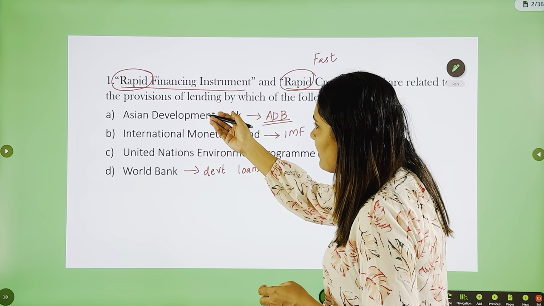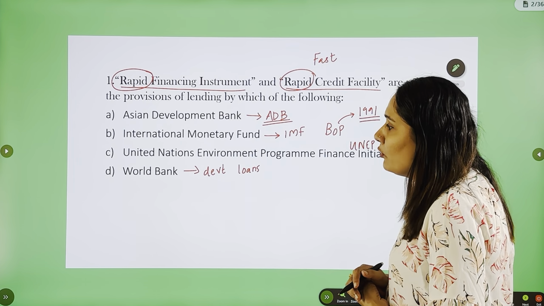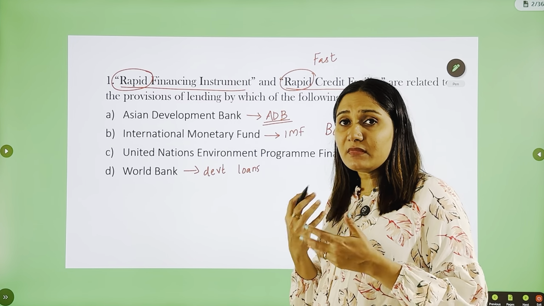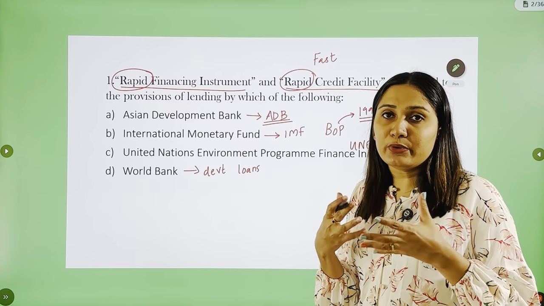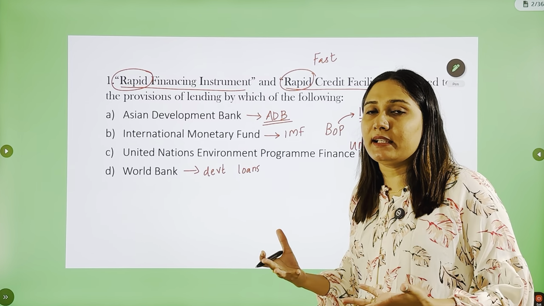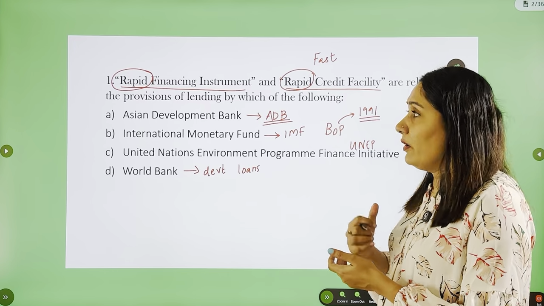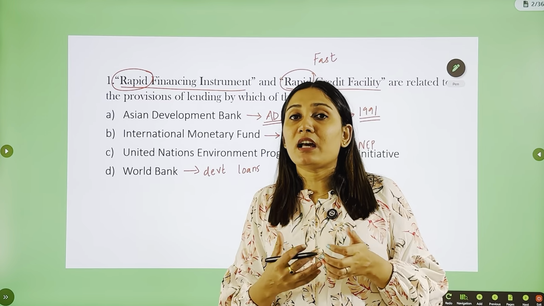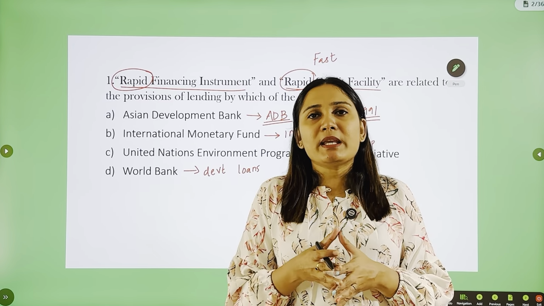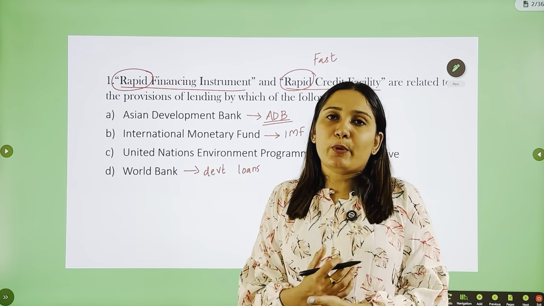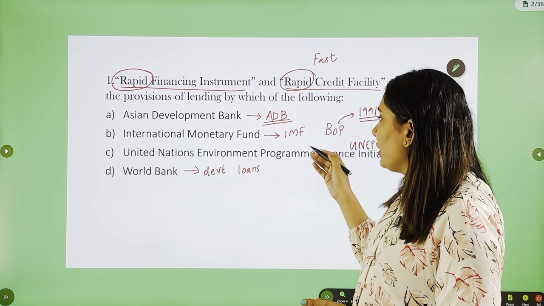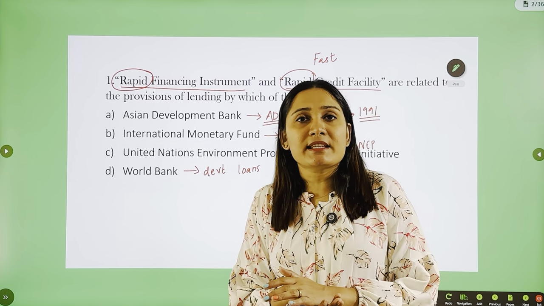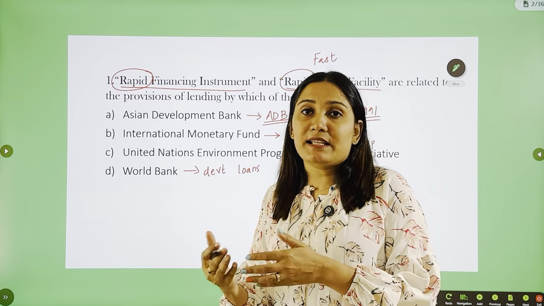Now, if you see the first option and the last option, ADB and World Bank, these two are developmental banks and the purpose is to provide developmental loans. Which do you think has to be dispersed immediately, or is of urgent nature, or has something fast or rapid involved? No, right? Because developmental projects are well planned and then well executed, which means the finance will also be planned and then provided. Now, coming to the third option, UNEP Finance Initiative. It is again developmental loans, but for environmental related projects.